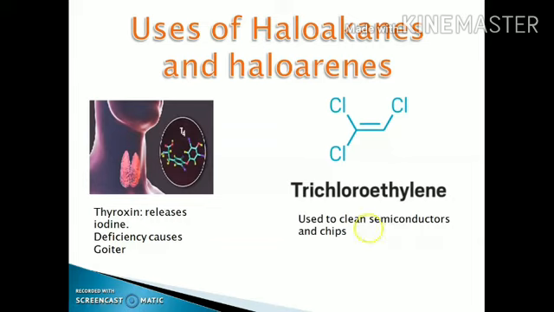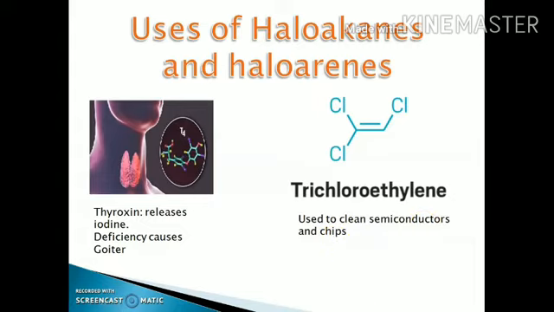Similarly, our body produces an iodine containing hormone called thyroxine, the deficiency of iodine for which causes a disease called goiter. And the next one is trichloroethylene, which is used as an antiseptic, and it is widely used to clean semiconductors and chips.